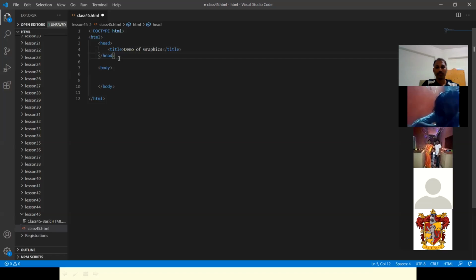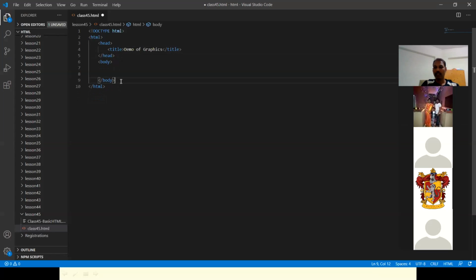Sara asks: is the Canvas tag placed in the head tag or body tag? Hi, good evening, Dishant. Let's see. Your question is about Canvas. What I said is Canvas is the graphics element used to draw graphics, right? And the question is whether it is placed in the head tag or the body tag.